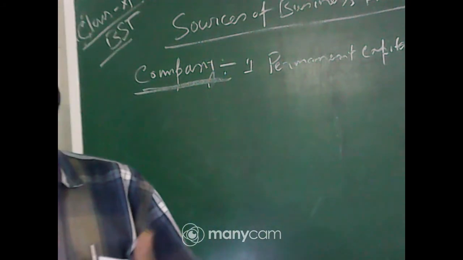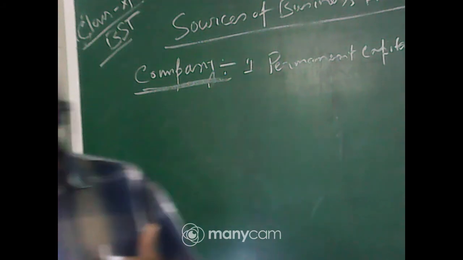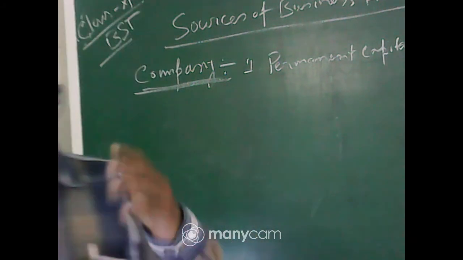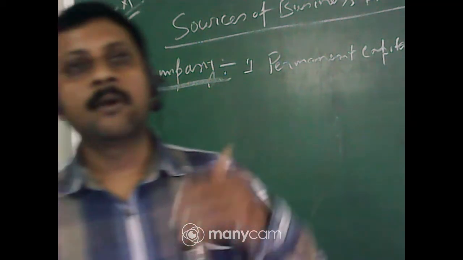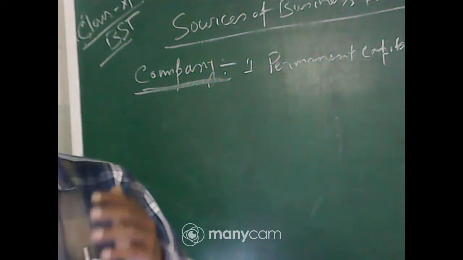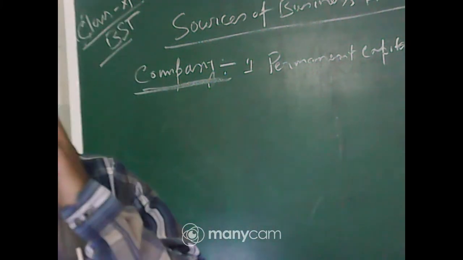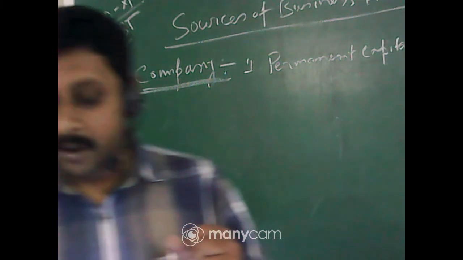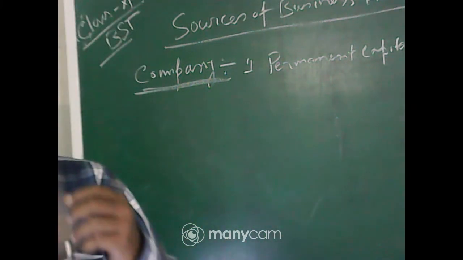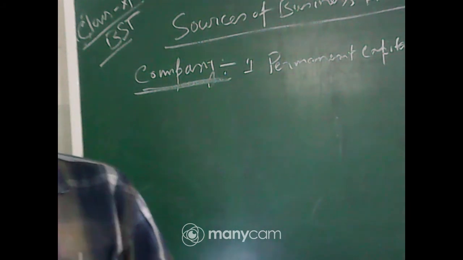At the time of liquidation, the equity share capital holders get their money back, but it is not compulsory to return their money even then, because after payment of debentures, the loans taken, and the preference shareholders, then you have to pay the equity shareholders. So this capital is permanent and very secure, and there is no very high cost to be borne by the company.